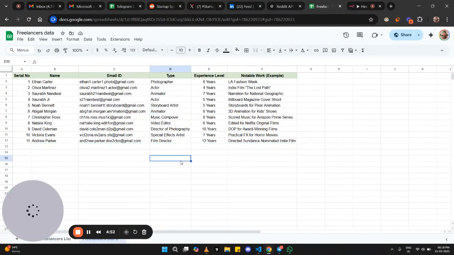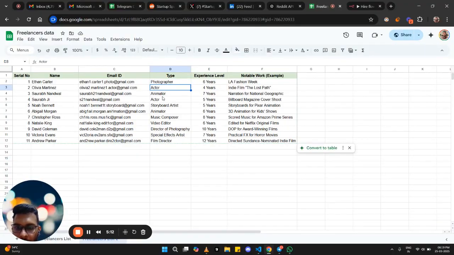So this is a big database. We already have this. This is our prerequisite: we should have data of freelancers. To these freelancers, we will send a message, and when we send the message, it filters by type. So we asked for a cinematographer, but here there is no cinematographer. That is why it told us no freelancers found.